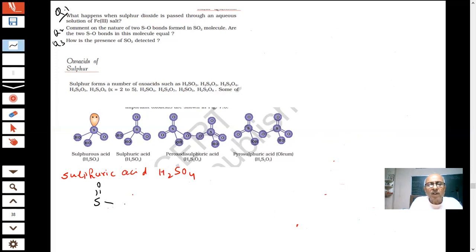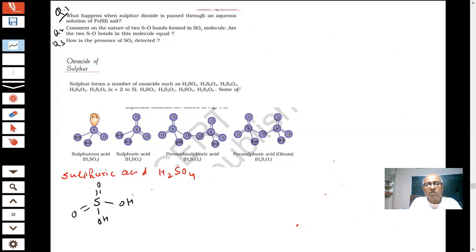Then what is left? OH, another OH, and one oxygen more. Is there any lone pair? No, because 2, 4, 6. What is the oxidation number of sulfur? Plus 6. Okay, this is the correct structure.